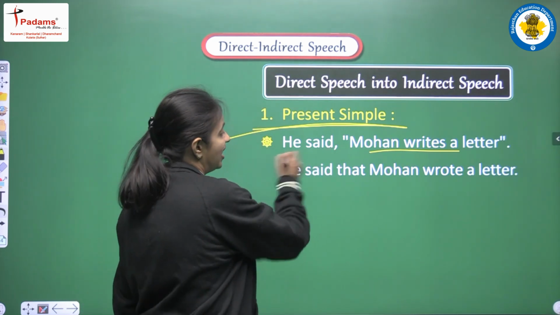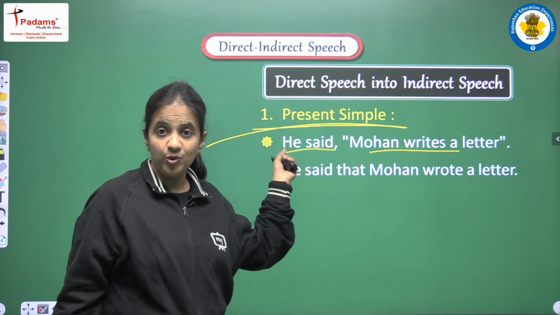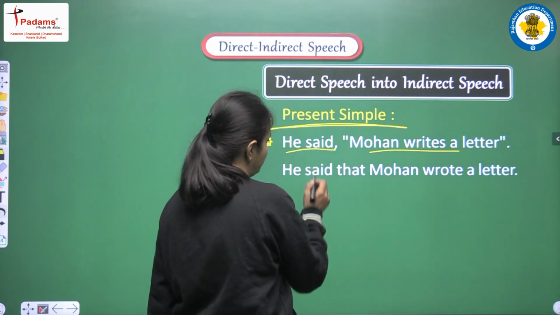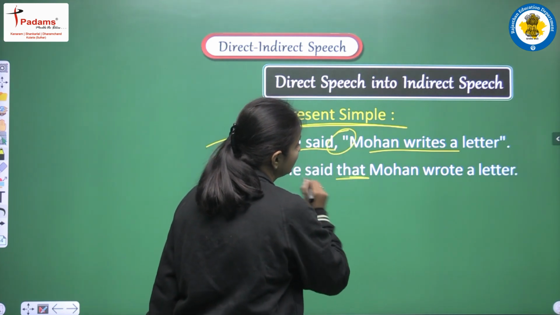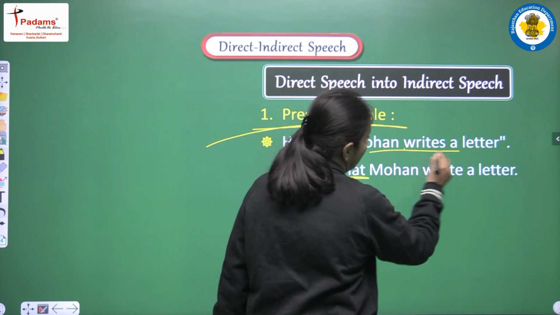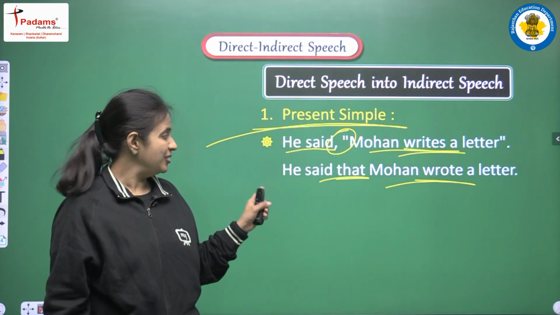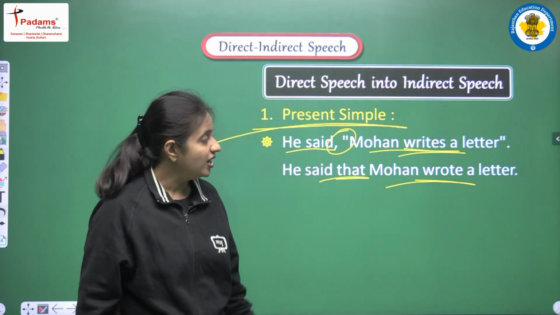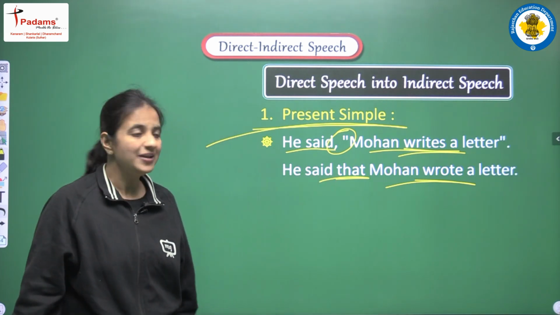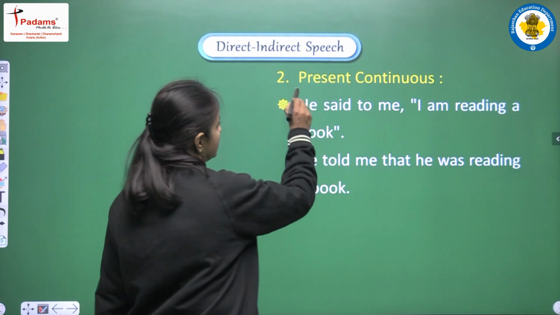How? Let's see. We are having past tense here in the reporting verb. So we are writing same words. He said, one conjunction, that, and instead of Mohan writes we are writing wrote, that is second form. Okay, so answer will be he said that Mohan wrote a letter. Okay. Next we are having present continuous.